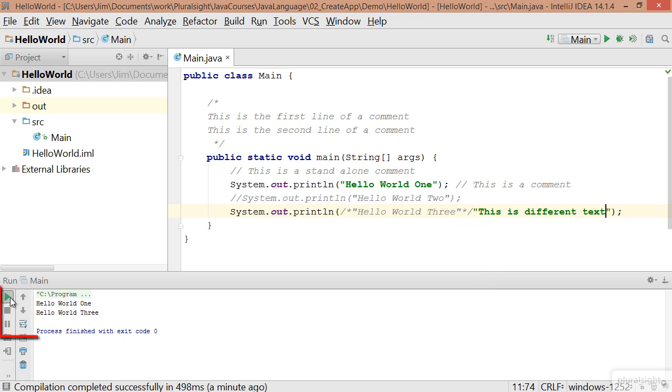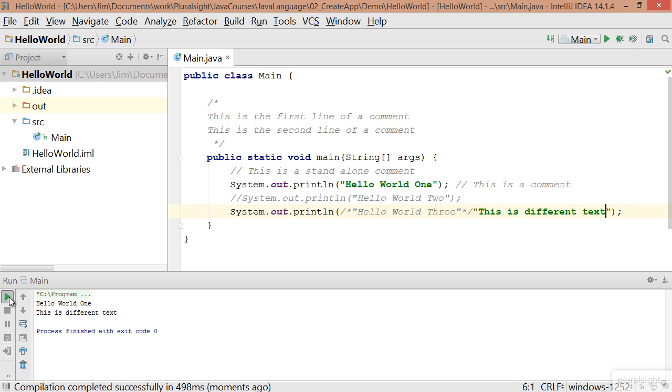So if I run this now, I get my hello world 1, but then I get the this is different text. The really key thing there is that the // comment just exists until the very end of the line. The block comments have distinct starting and ending points.